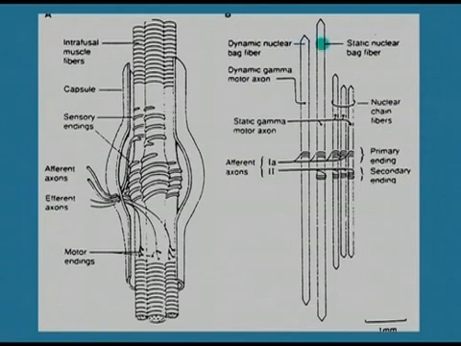Here there are multiple nuclei filled in a bag, that is why it is known as bag. Whereas in the other spindle, all nuclei are arranged in a chain, a straight line. That's why it is known as chain. Five to ten spindles, it is the smallest and contracts slowly.